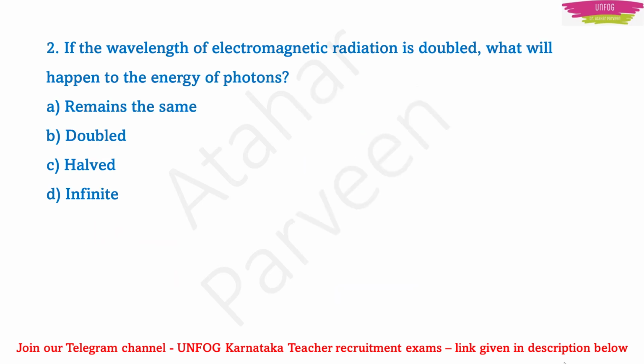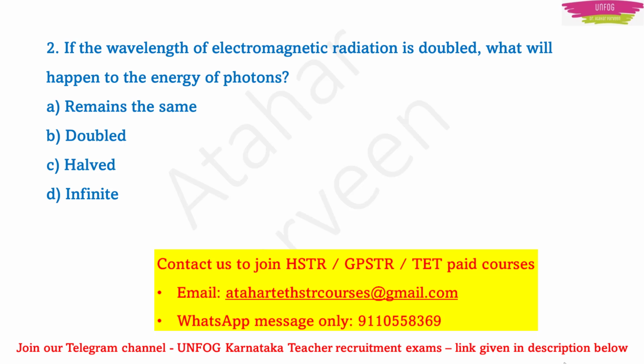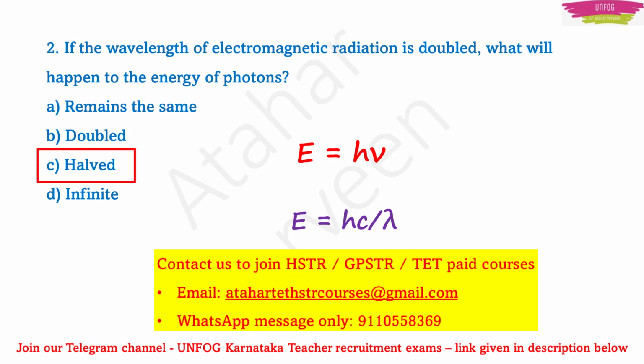Next important question. If the wavelength of electromagnetic radiation is doubled, what will happen to the energy of photons? The options given are remains the same, doubled, halved, infinite. See, try to understand the question. We have the formula E = hν, and also E = hc/λ. So lambda is in the denominator, because of which if the wavelength λ is doubled, energy will become half. It means that the energy should be halved here, because energy is inversely proportional to wavelength.